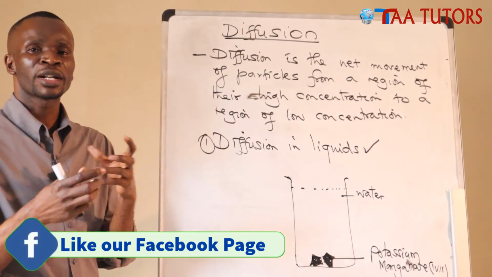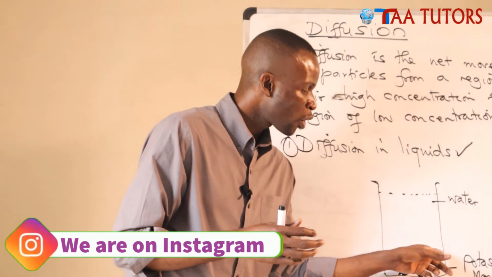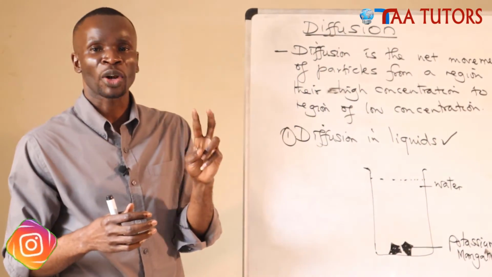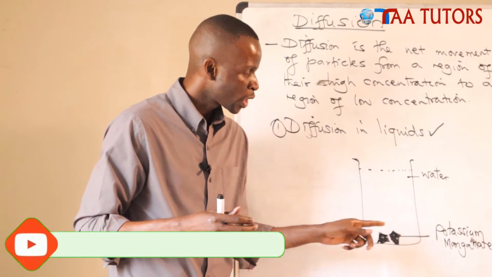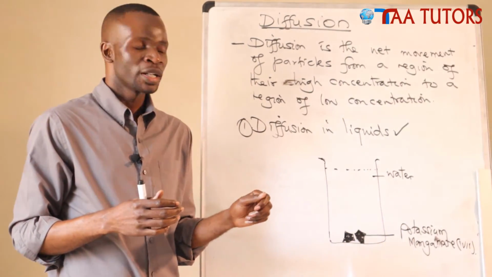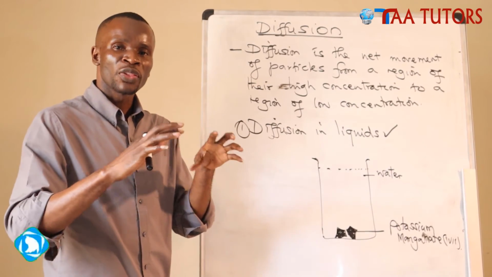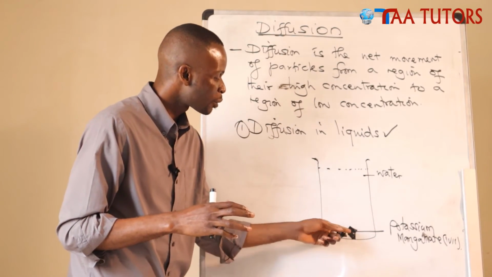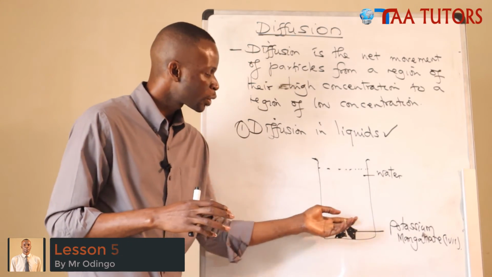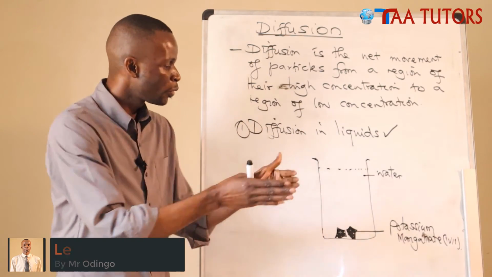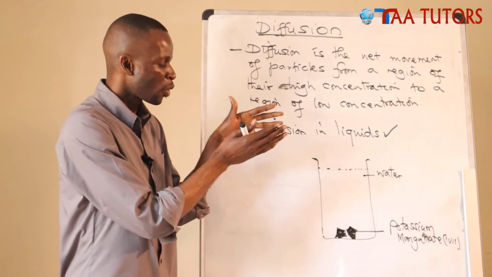As they move, they'll be colliding against other particles of water, plus the wall of the container. So there are 3 things that are colliding here. 1, the particles of potassium manganate 7. Number 2, the particles of water. And finally, the wall of the container. These particles keep on colliding against each other, and we said that the movement is random. That is why we don't expect this purple color to come straight up here. The movement will be slow. Why? Because these particles don't move in a straight line. They keep on moving randomly in different directions, and that makes the movement of the manganate 7 very slow.